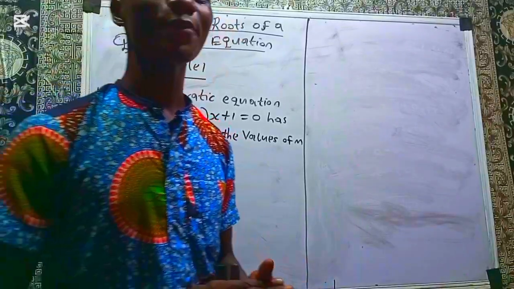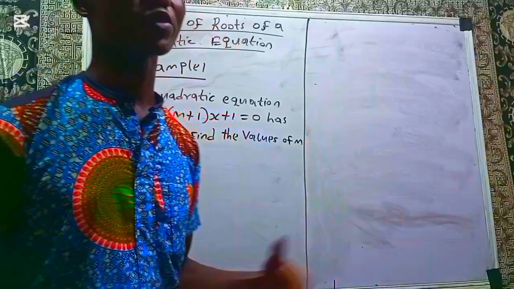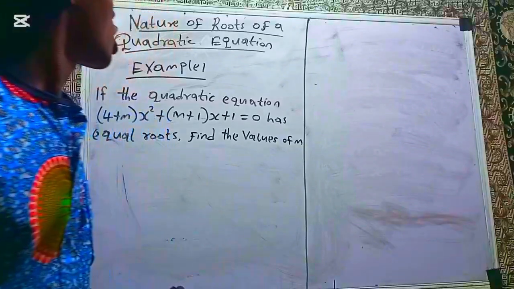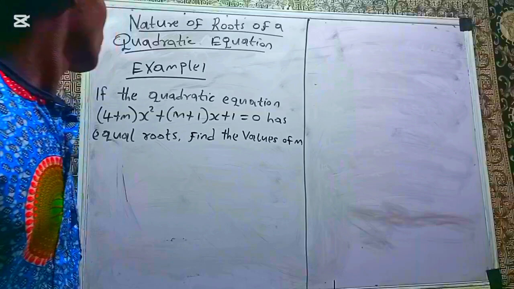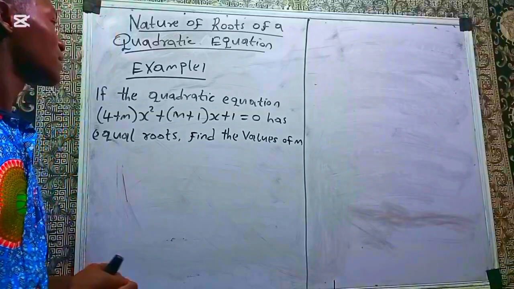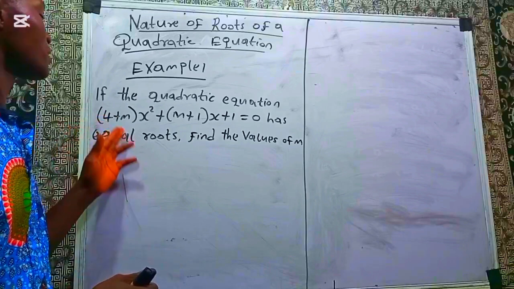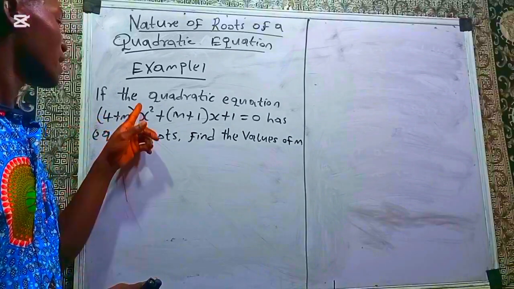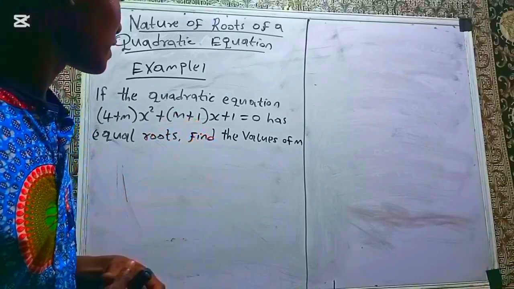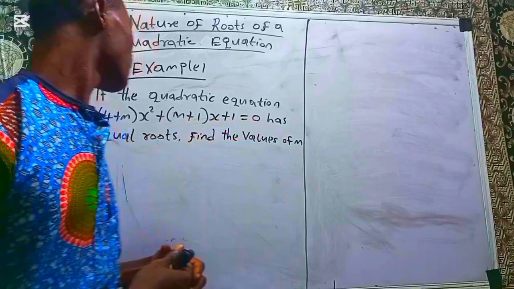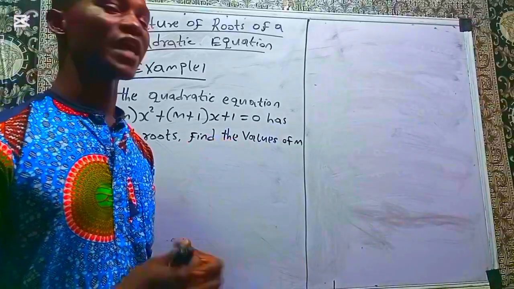This is mathematics class, and in this class we want to solve the first example under the topic we introduced in our last video, nature of roots of a quadratic equation. So we are here to solve the first question. The question says: if the quadratic equation (4 + m)x² + (m + 1)x + 1 = 0 has equal roots, find the values of m.